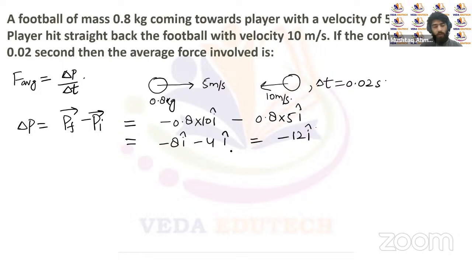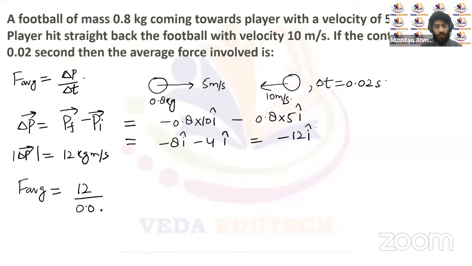If we talk about the magnitude only, the magnitude of this change in momentum is 12 kg meter per second, right? So the average force acting on this body is the change in momentum, 12, upon the time for which this momentum change occurs, 0.02 seconds.